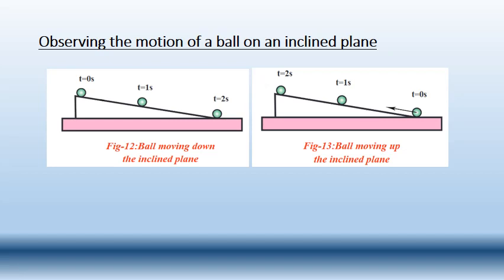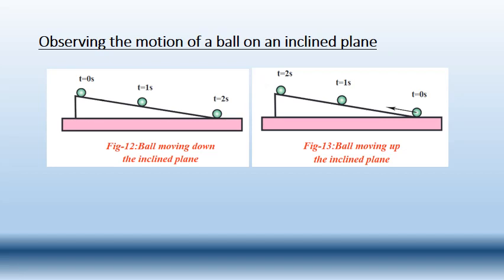Now we are going to observe an activity where we are taking an inclined plane. What is meant by inclined plane? A slant plane. We are taking a ball, holding the ball at the top of the plane, and releasing the ball. When the ball travels slantly towards the bottom, the time it has taken is 2 seconds.